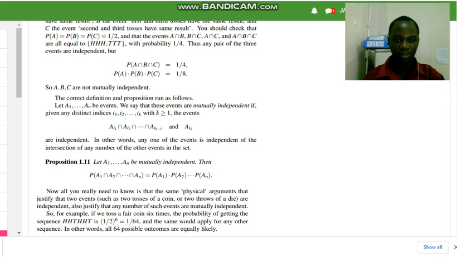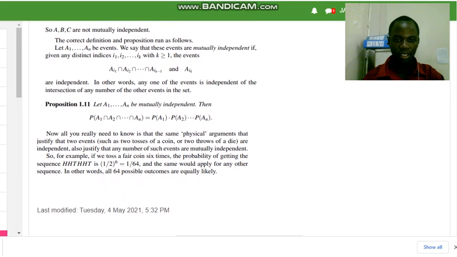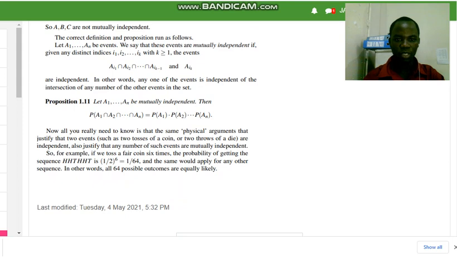So by taking the example, let A1 up to An be mutually independent, then the probability of the intersection of A1 and A2 up to An is the same as the probability of A1 dot the probability of A2 up to the probability of An.